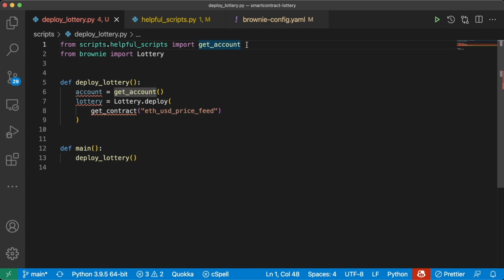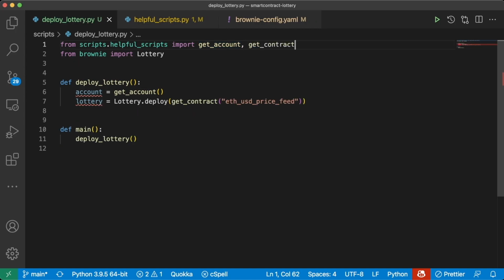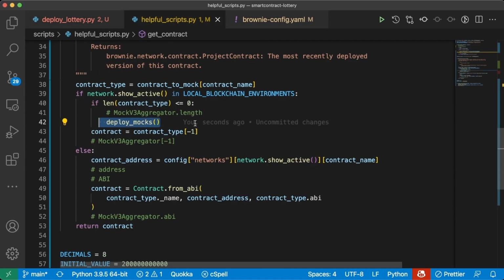But now that we have this function, let's go back to our deploy lottery. Now we can do a comma, get_account, and now we have a get_account function. So let's go through this again. This lottery.deploy get_account is going to get an ETHUSD price feed. If we don't have a mock deployed, it's going to deploy a mock price feed for us, and we're going to return that mock price feed.